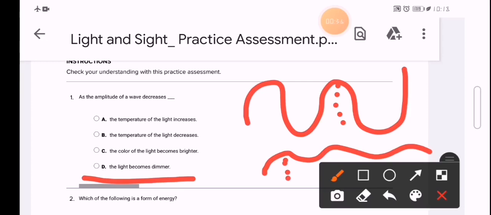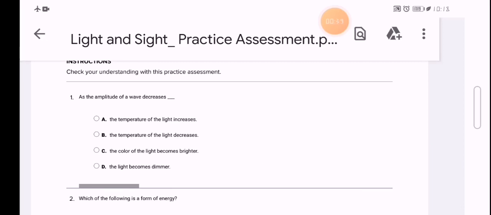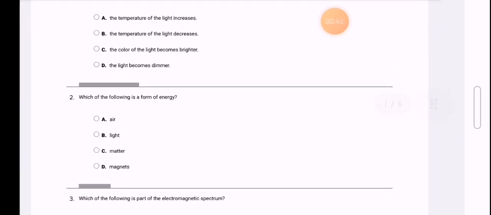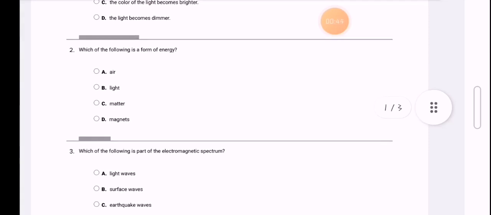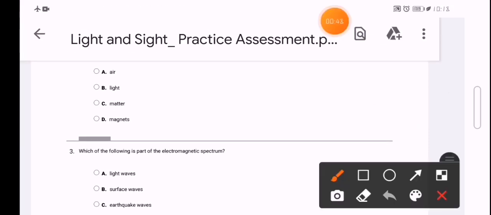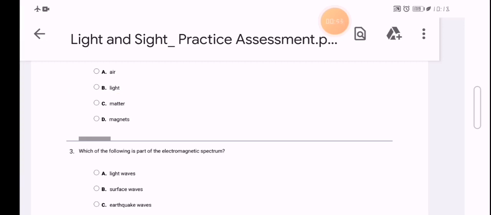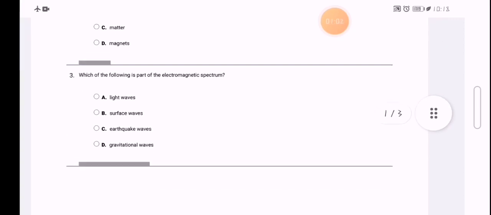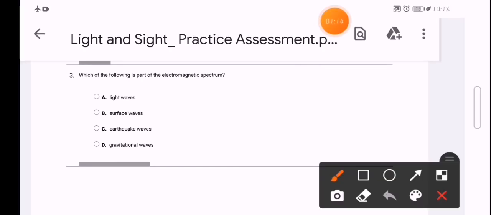There isn't any relation between the amplitude and temperature or even the color of the light. Which of the following is a form of energy? It will be the light, and don't forget that light is visible, one form of energy, travels in a straight line in the form of waves, and it is electromagnetic waves. So you have to know these four pieces of information about light: visible, travels in a straight line, electromagnetic waves, and form of energy. So the electromagnetic wave will be light waves.